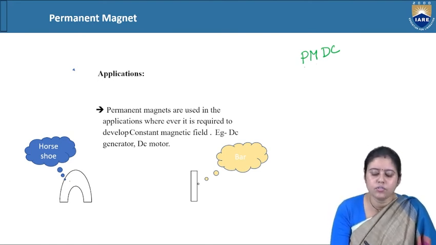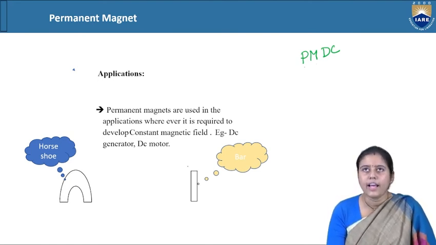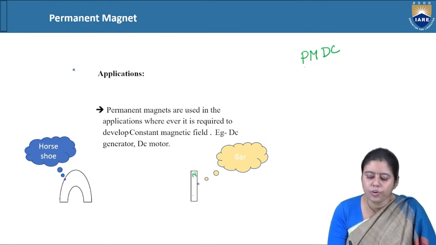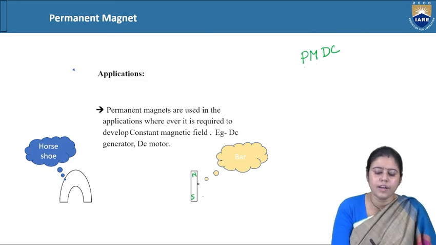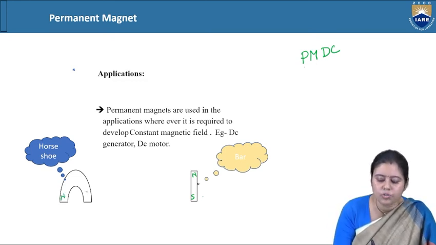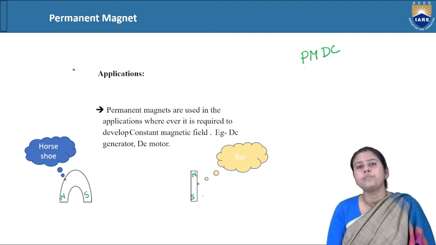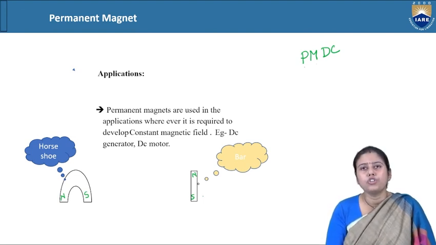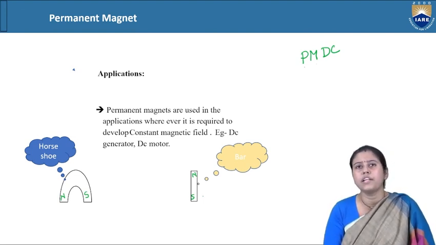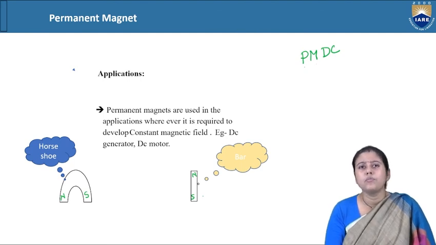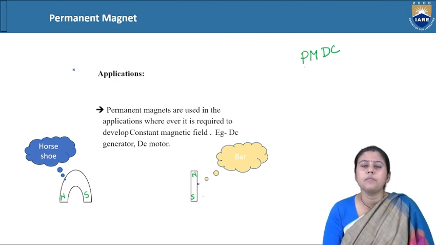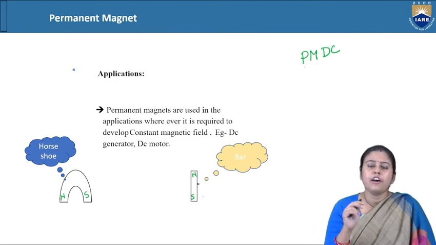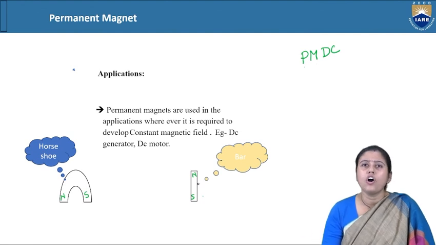We can get these two types naturally. This is the north pole and this is the south pole for the bar type, or vice versa. Here also one is the north pole, another one is the south pole. The strength of the horseshoe is more than the bar type. That's why when we make any electromagnet, we always try to give the electromagnet core a horseshoe shape, as it has more strength.